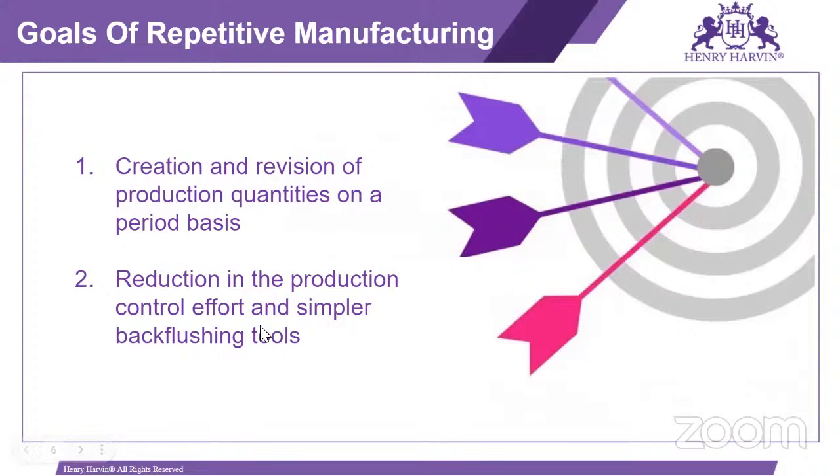Backflushing is nothing but, in SAP, an automatic goods issue. So based on the continuous production, we are automatically issuing the material for that particular period. And as our production is period-based, costing also we are doing on a period basis. Means once our manufacturing is done for that period, then we calculate the cost.